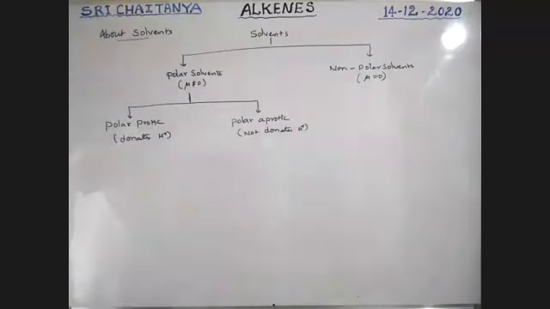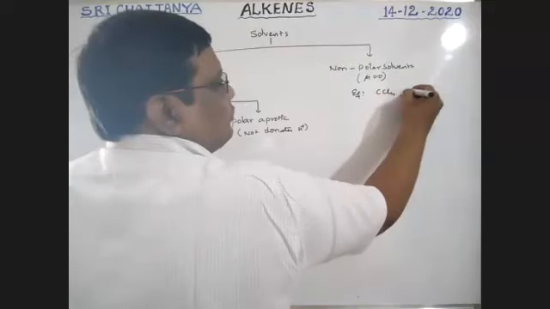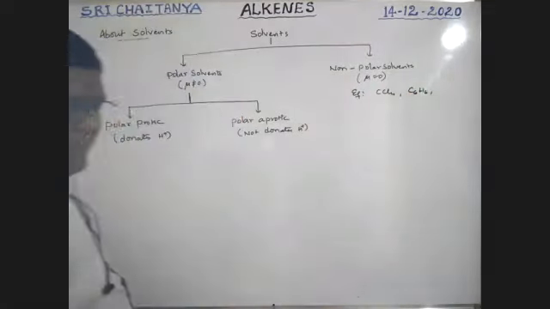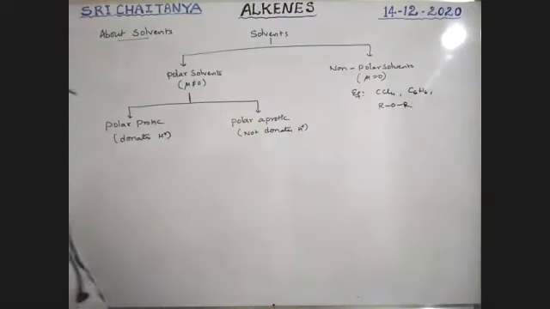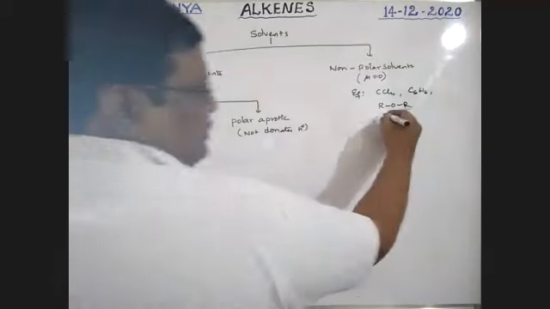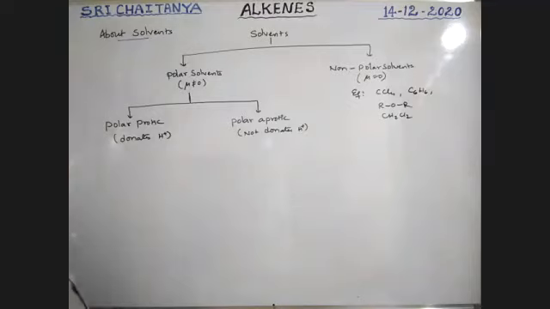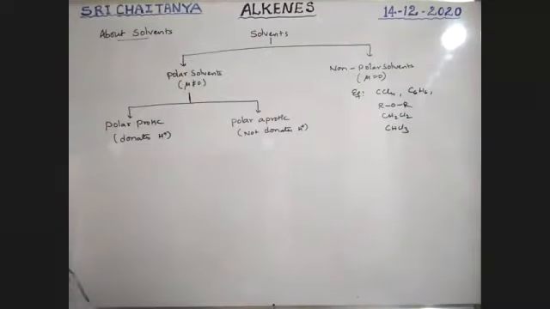First of all, non-polar solvents. What are those non-polar solvents? Examples, boys: CCl4, benzene C6H6, acetone. Next, ether, ROR. Next, CH2Cl2, dichloromethane, chloroform CHCl3.